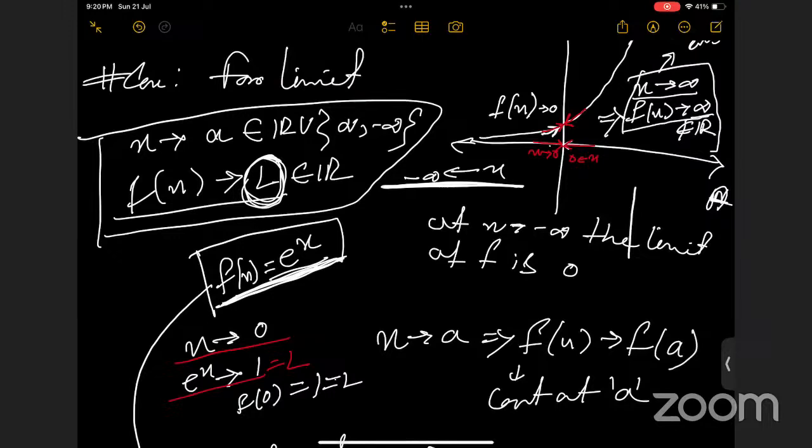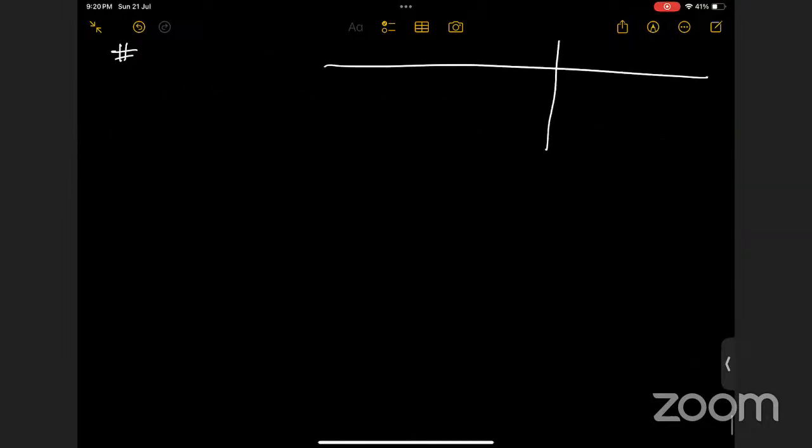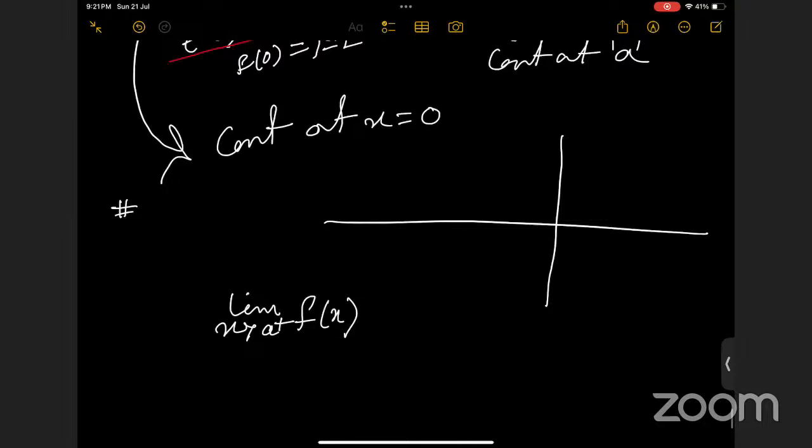So here in this case, when x was tending to 0 from the positive side, this is basically a positive limit. If we are doing limit x tending to a plus f(x), that means suppose we have a function, and this is our point a, x equals a.